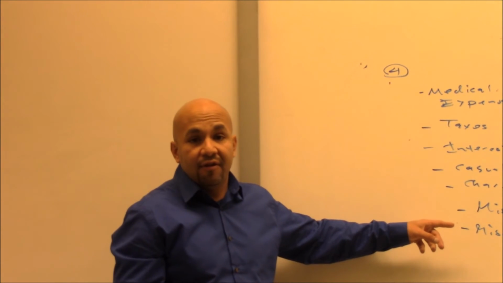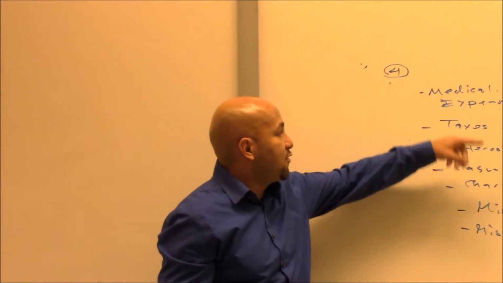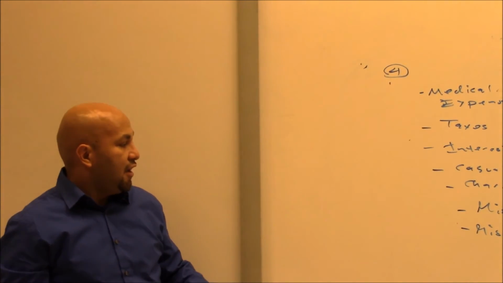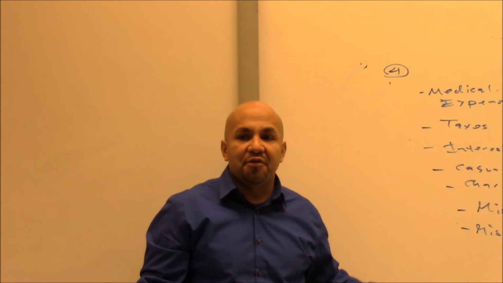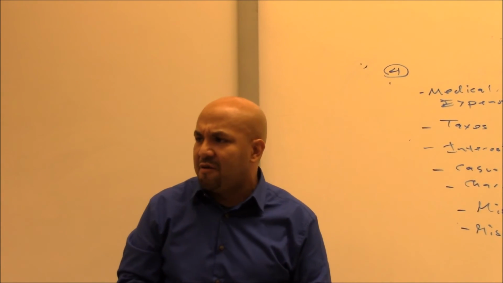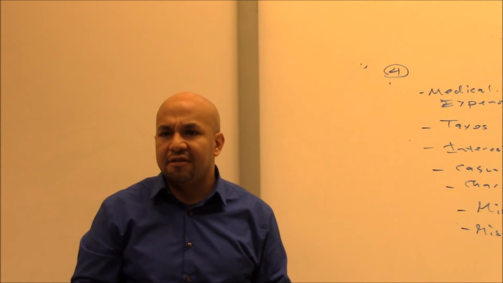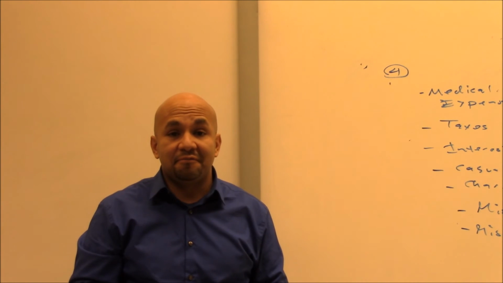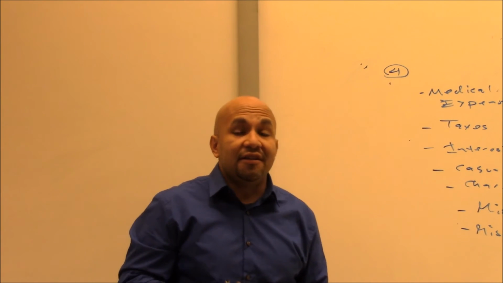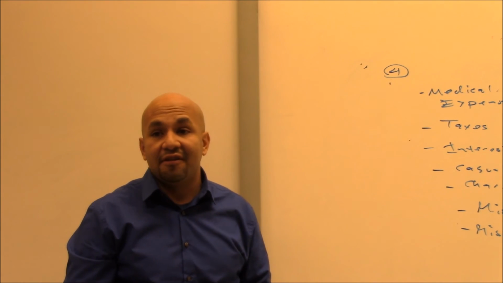So it's greater than 2% of your AGI? Correct. It would have to be greater than 2%. That's how the floor works in each of these categories. We have miscellaneous expenses that have no floor. There's actually a couple in that category, but there's one that I've stressed in this class. I'll give you a hint. This type of expense is limited to the income from that type of activity.